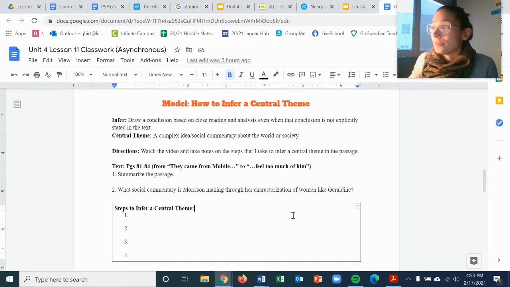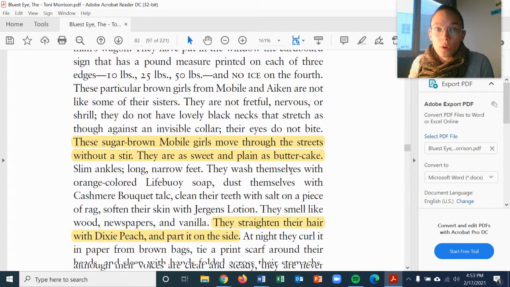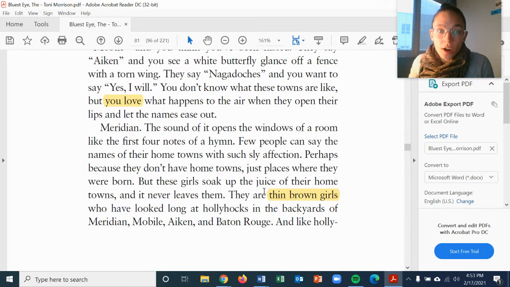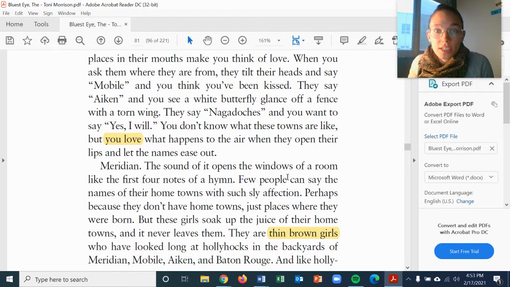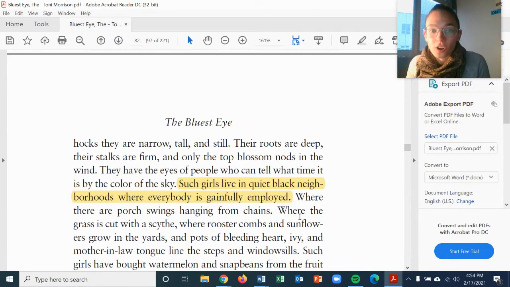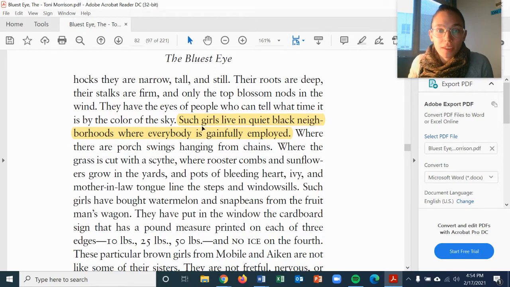Okay. Step two, I want to look for repeated ideas to identify the topic of the passage. These are not necessarily repeated words, it's repeated ideas. Going through this passage, I notice that some repeated ideas are that these girls she is describing are brown, light-skinned. She describes them as brown girls with brown skin, not black girls. They come from the rural South, in quiet neighborhoods, so middle class, right?